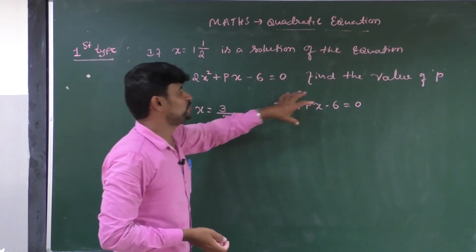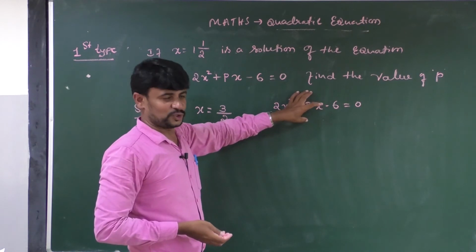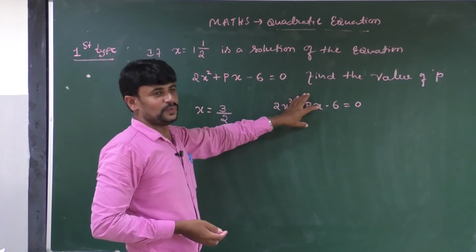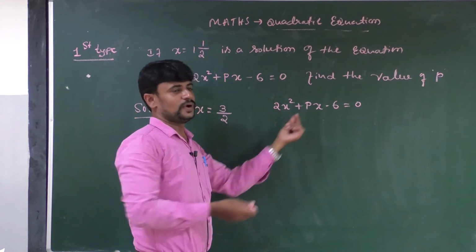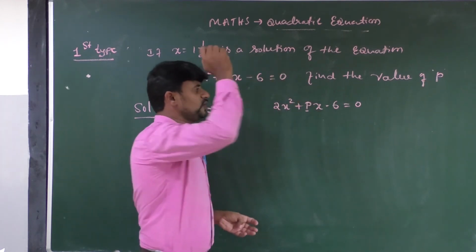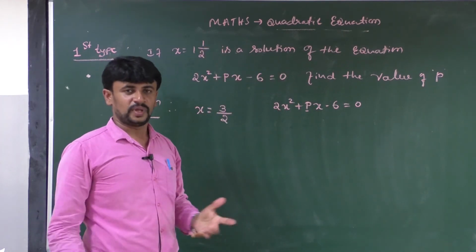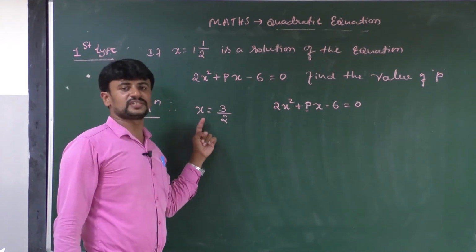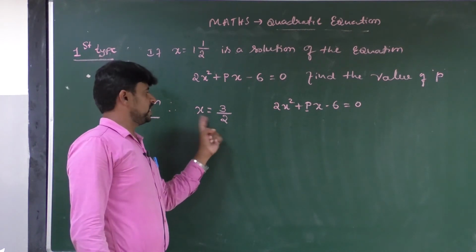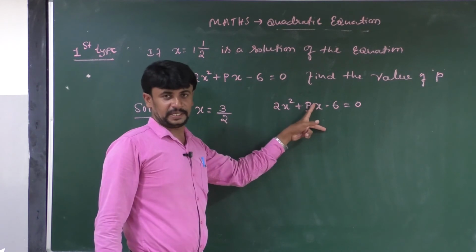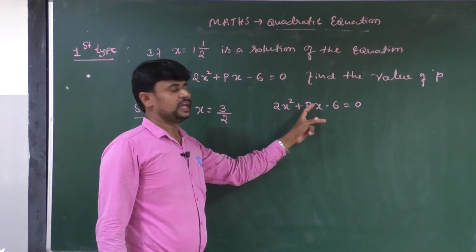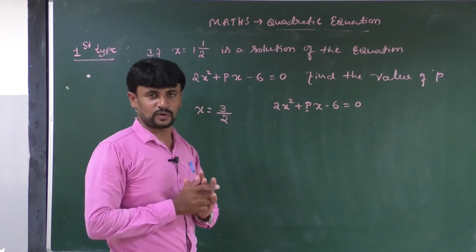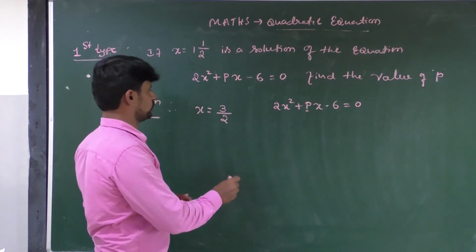But this is the speciality of the question. In this question we have to find the value of p. How can you find the value of p? Very simple. See, the x value is given. If you substitute this x value into the equation, you can easily get the value of p. That's all. Let's go and solve this question.